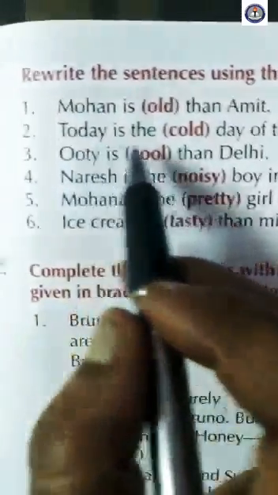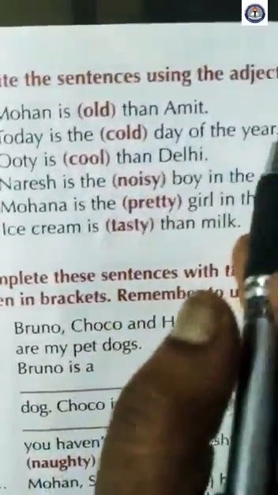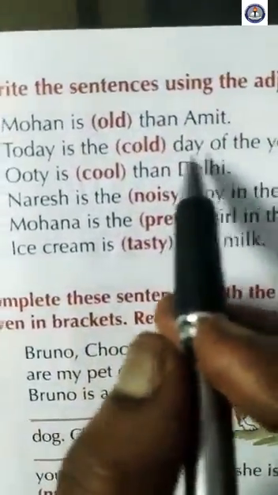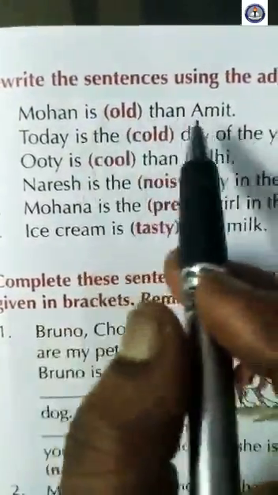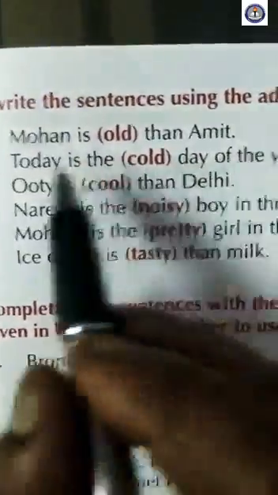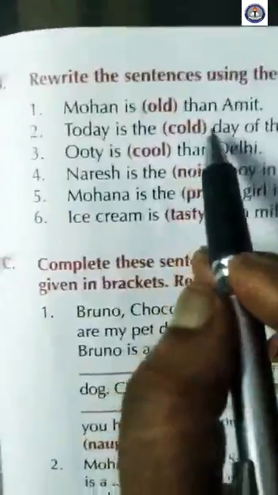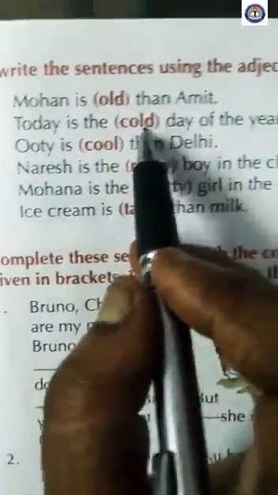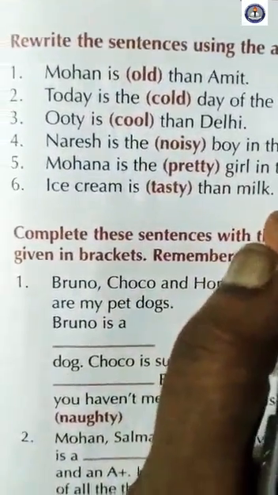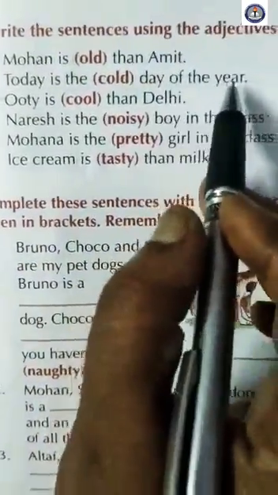And second one, today is the cold day of the year. Here than is not written. If than is written, it means the comparison is between two persons. But here it says of the year, so today is the coldest day. Here the superlative degree is used. The right answer will be: Today is the coldest day of the year.